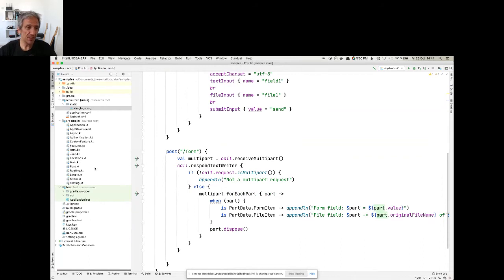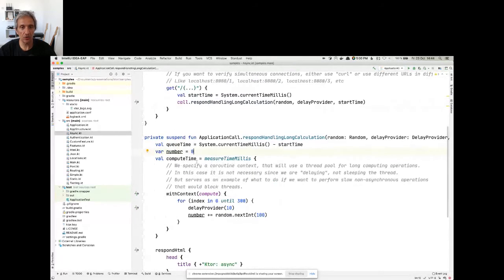Now, what happens if I have a long-running process? So for instance, let's say that I have this application where I have a request to get, and it's going to respond with a long-running calculation. Now, technically, Ktor should handle that, but if you want to explicitly put that in a suspend call, you can essentially do that in a very simple way, much like you use your coroutines.